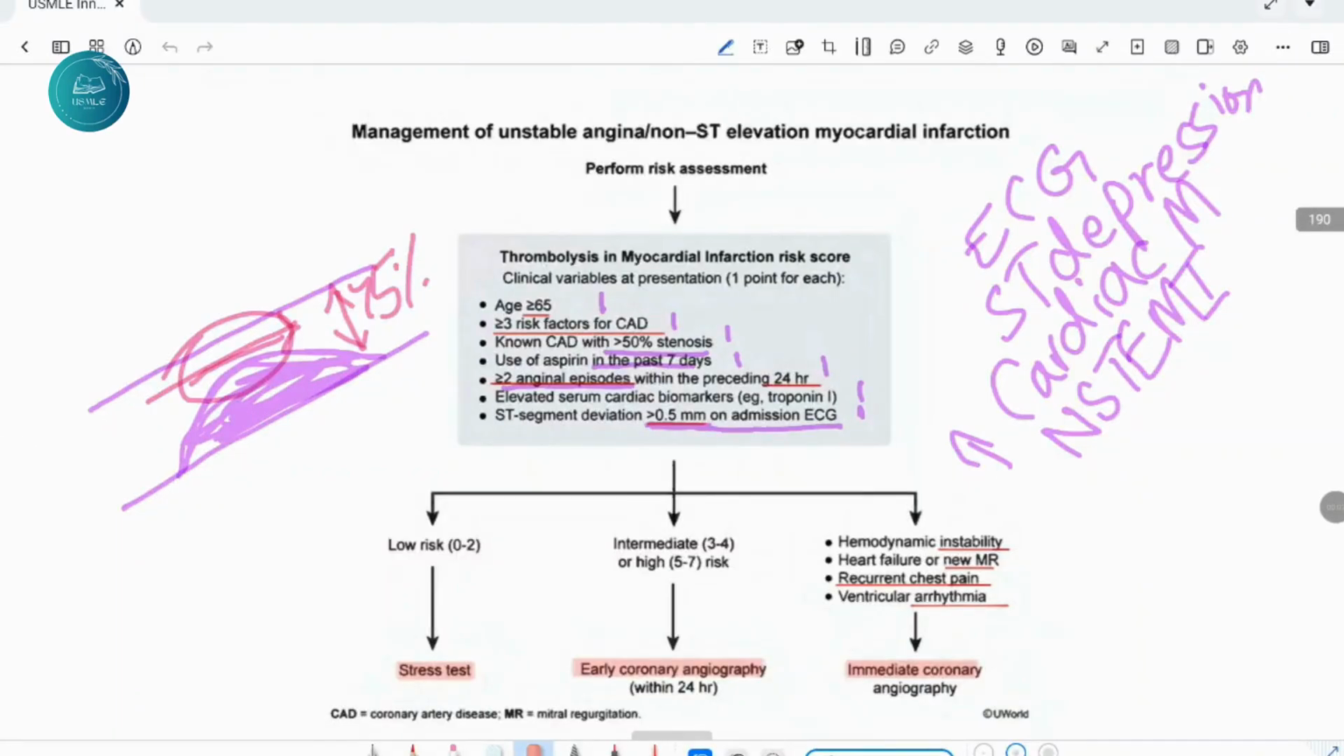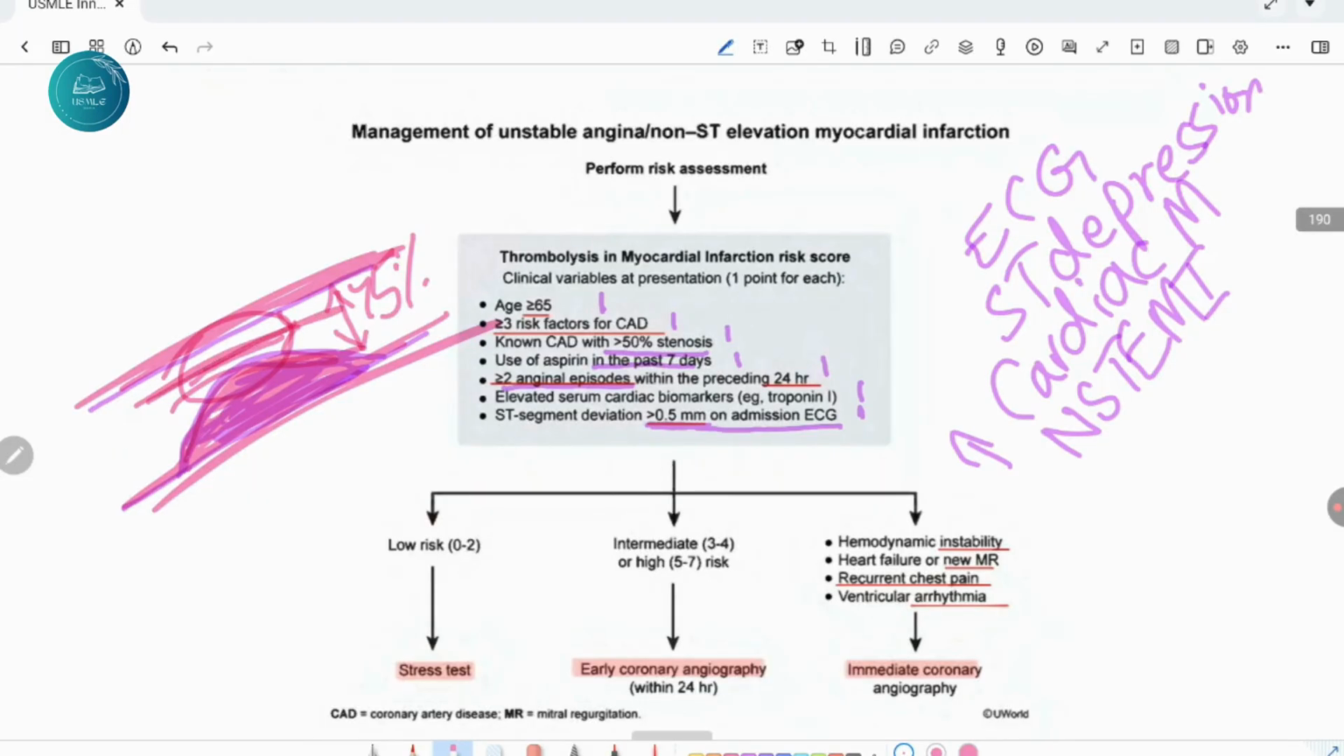Till now we have done the NSTEMI, and we have discussed the causes and the management. We have learned that whenever the patient has blockage up to 75%, the patient will be asymptomatic, and if the blockage is greater than 75%, then the patient will have symptoms. It will present in a spectrum.